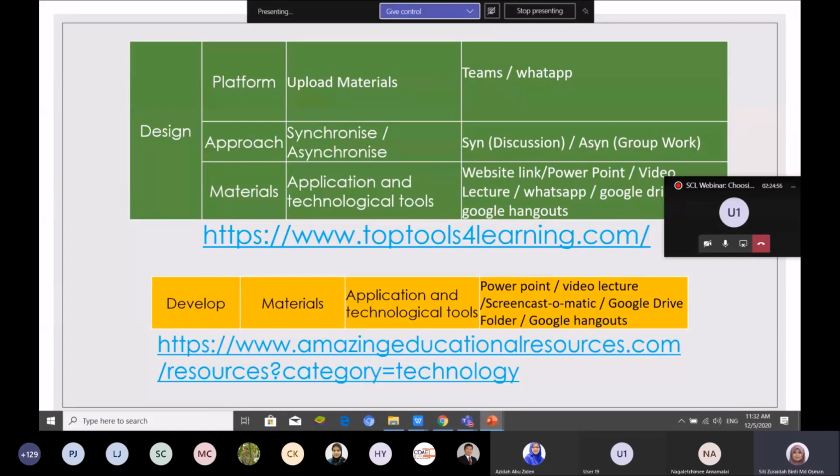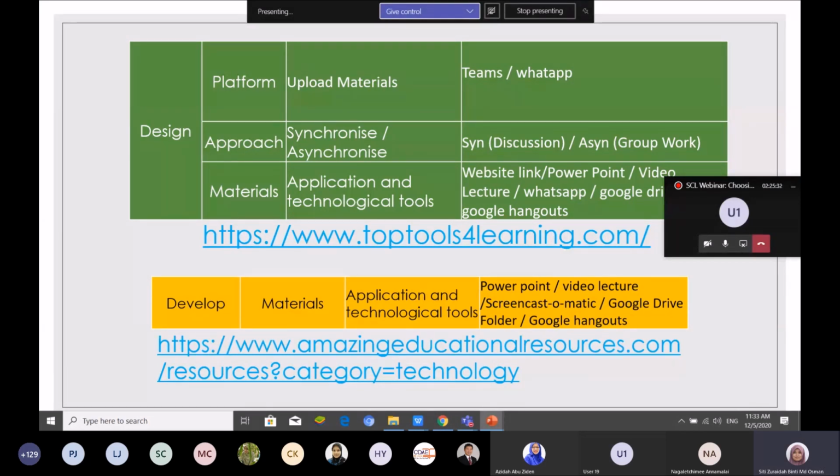For example, if your WhatsApp is full already, you have hundreds of groups, and you want your big class to do a group, you can use Google Hangouts. Google Hangouts is the same as WhatsApp also. You have a chat room, you can create a class, you can create a group, and then you can share. So students can create their own group using Google Hangouts and share it with you, and then you can facilitate the student Google Hangouts group.